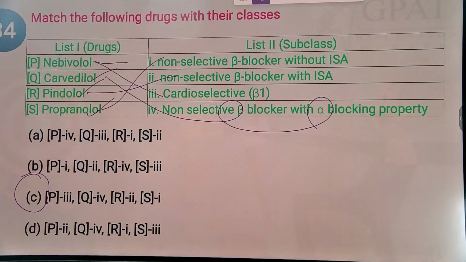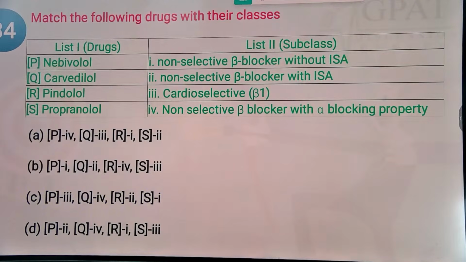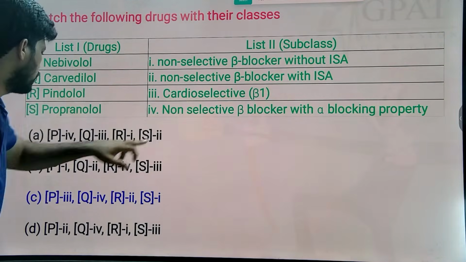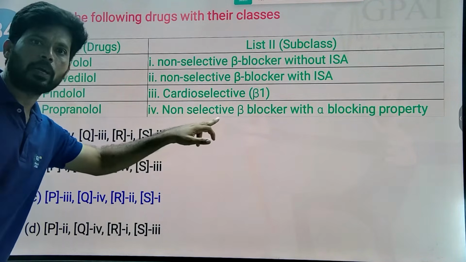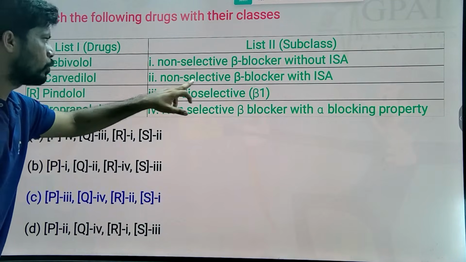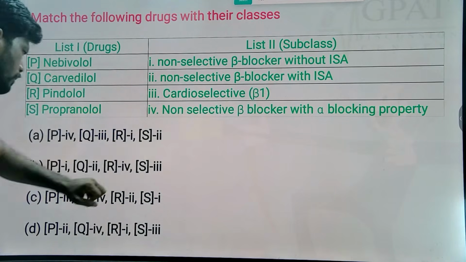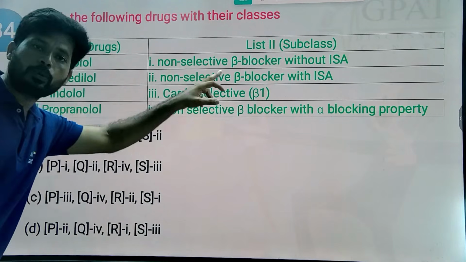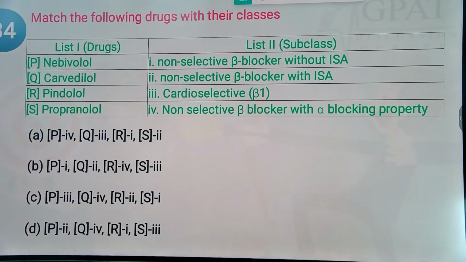Answer is option C. Regarding the match the following from the sympathetic nervous system question, answer is option C. So simply, P nebivolol, cardioselective beta 1, and Q carvedilol, mixed alpha plus beta blocker, and R pindolol, non-selective beta blocker with intrinsic sympathomimetic activity, and propranolol, non-selective beta blocker without intrinsic sympathomimetic activity.